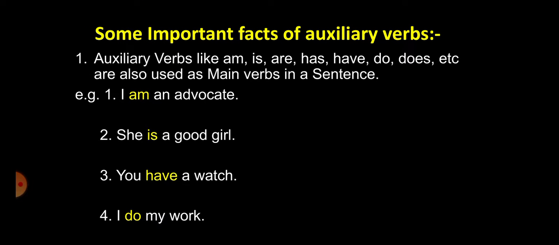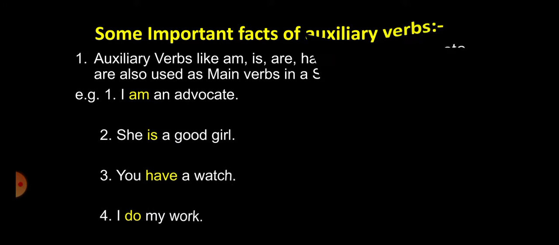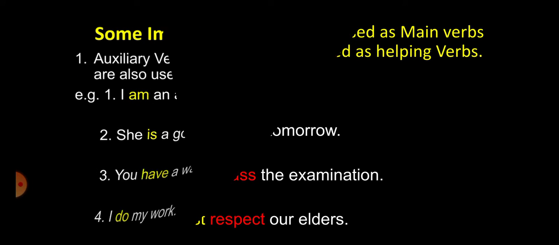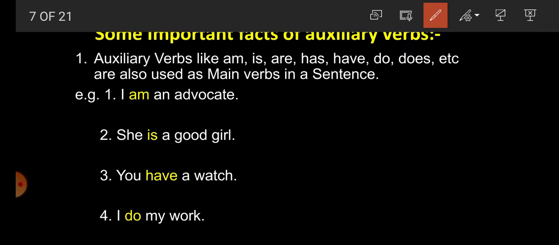Now student, we are going to read some important facts of auxiliary verbs. Number 1. Auxiliary verbs like am, is, are, has, have, do, does, etc. are also used as main verb in a sentence. For example, I am an advocate.